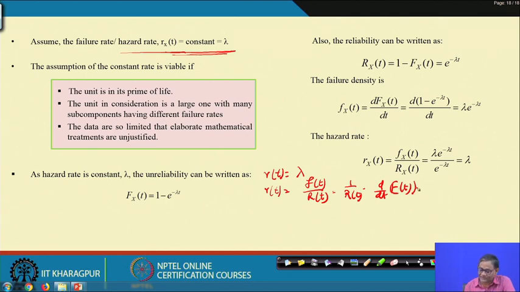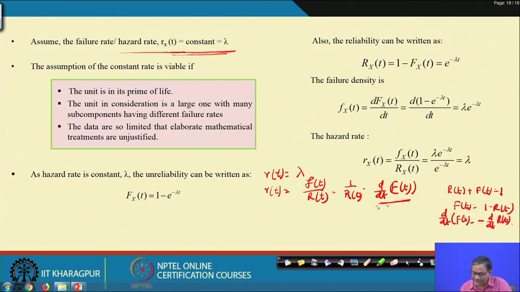You all know what this is: capital F(t) is the CDF. Another point is that R(t) plus F(t) equals 1, so capital F(t) can be written as 1 minus R(t). Then d/dt of capital F(t) is d/dt of (1 minus R(t)), which is basically minus d/dt of capital R(t).